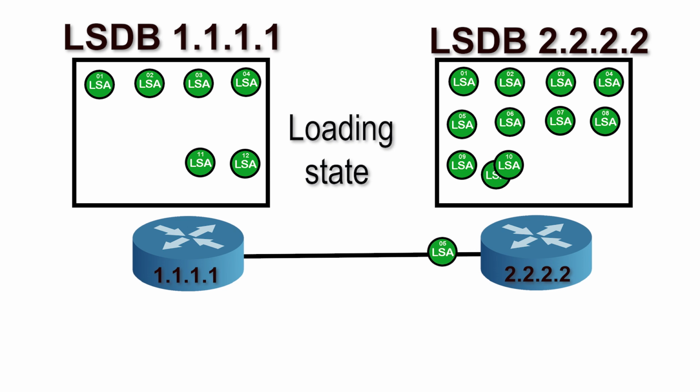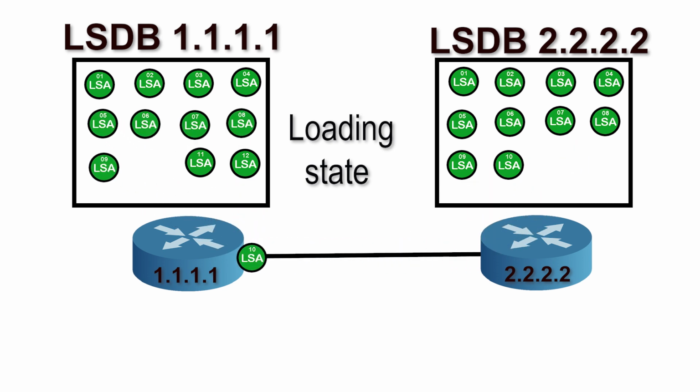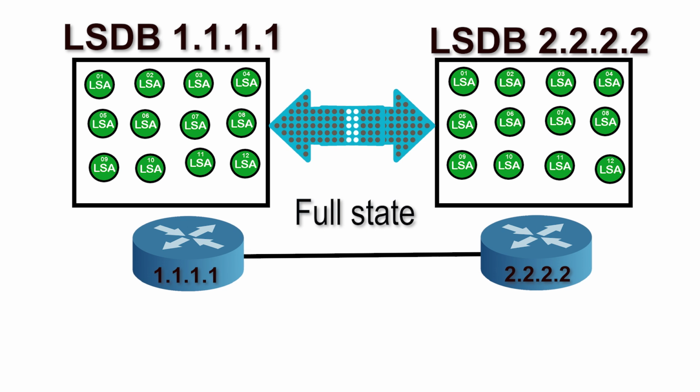In the loading state, the master and slave provide the requested LSAs and incorporate the received LSAs into their respective databases. Then, they send an acknowledgement LSA to update each other. Once the master and the slave are synchronized, you can consider them to be in a full state.